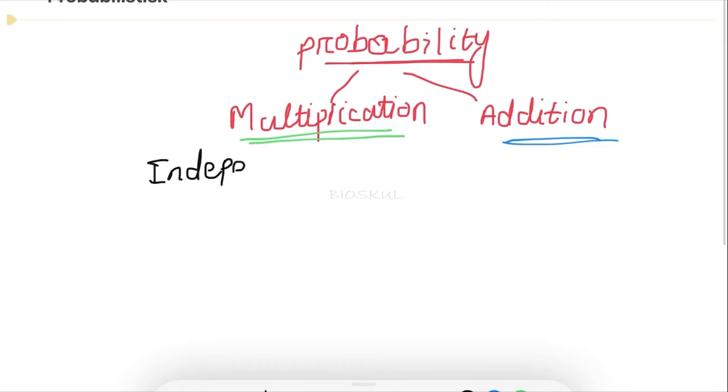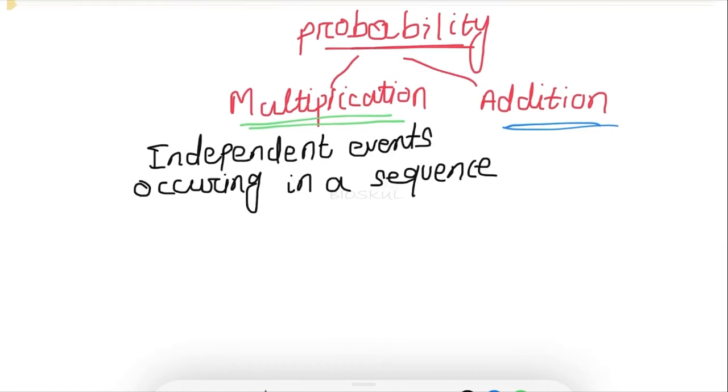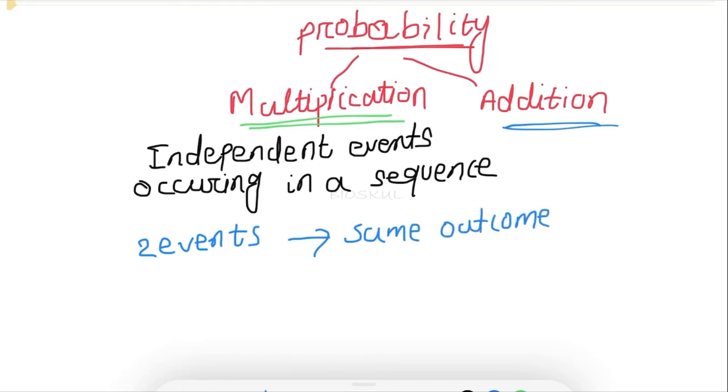The multiplication rule of probability is applied when independent events occur in a sequence. Or you can say that when two different events result in the same outcome, in that situation the multiplication rule of probability is applied. Let's understand this by a couple of examples.